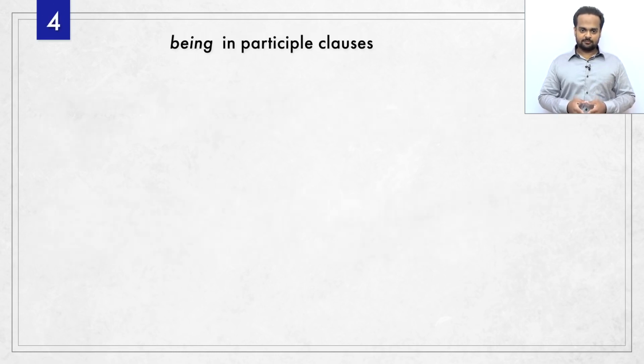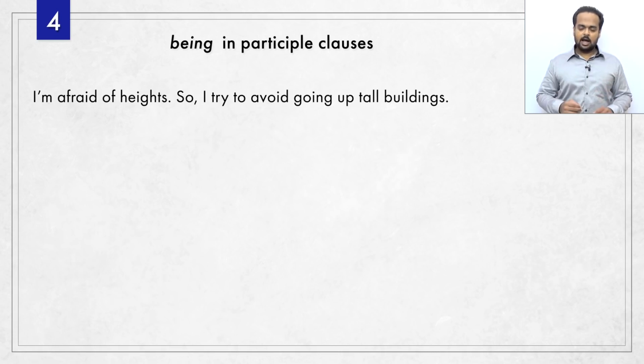The final use of being is in participle clauses. Don't worry if you don't know what that means. Take this example. I'm afraid of heights, so I try to avoid going up tall buildings. There's a little clue for us here. Notice the verb am in I am afraid. This is a form of the verb be.